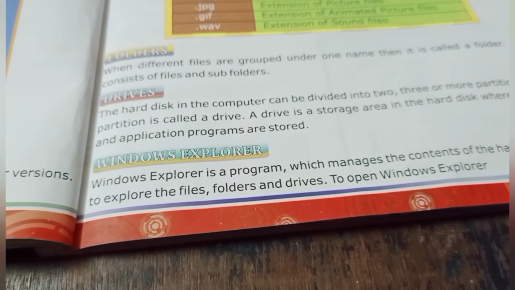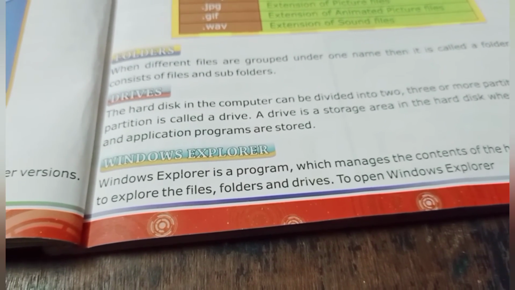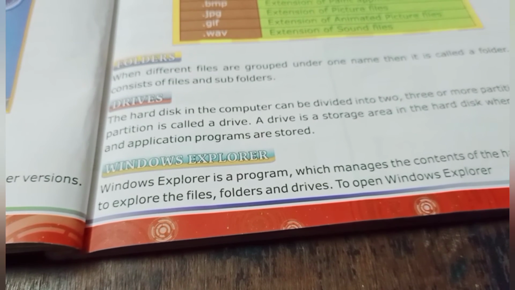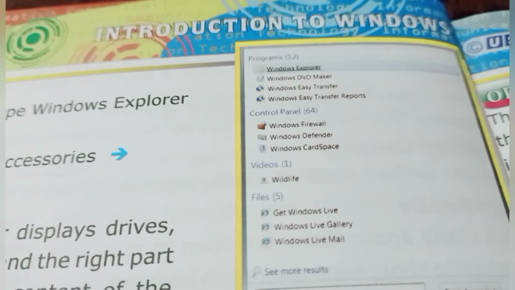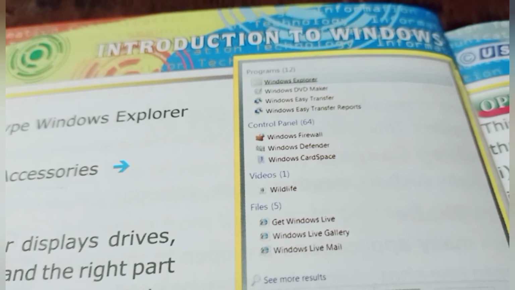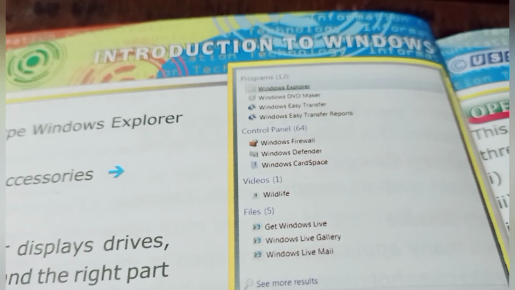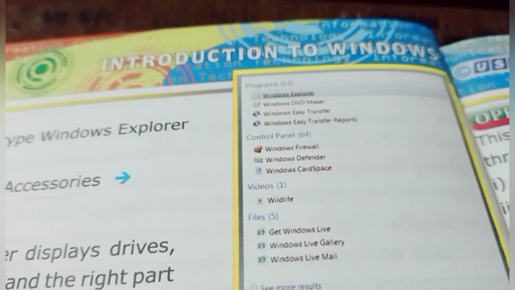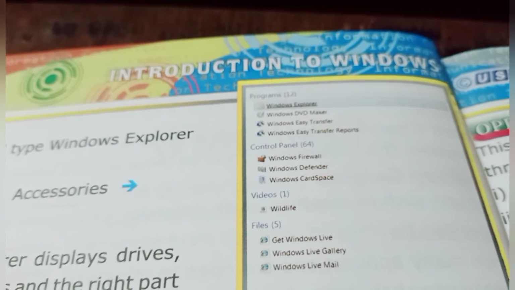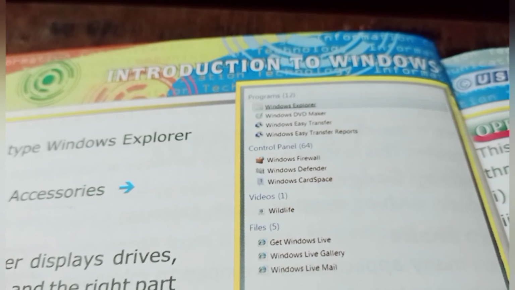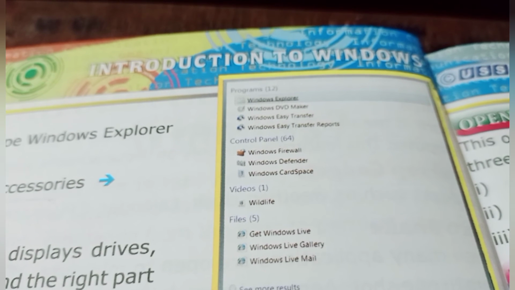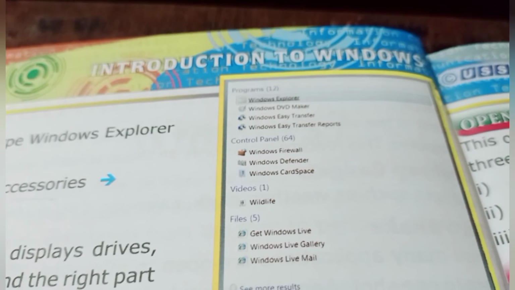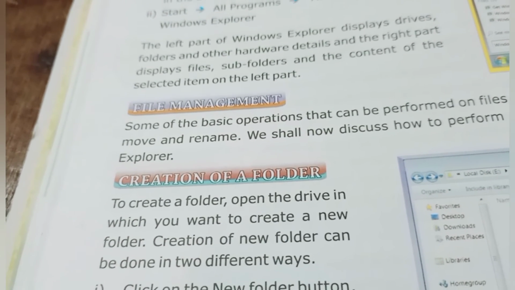Windows Explorer. Windows Explorer is a program which manages the contents of the hard disk. It helps us to explore the files, folders and drives. To open Windows Explorer, click on the Start button and type Windows Explorer. Or, Start, All Programs, Accessories, Windows Explorer. The left part of Windows Explorer displays drives, folders and other hardware details, and the right part displays files, subfolders and the content of the selected item on the left part.